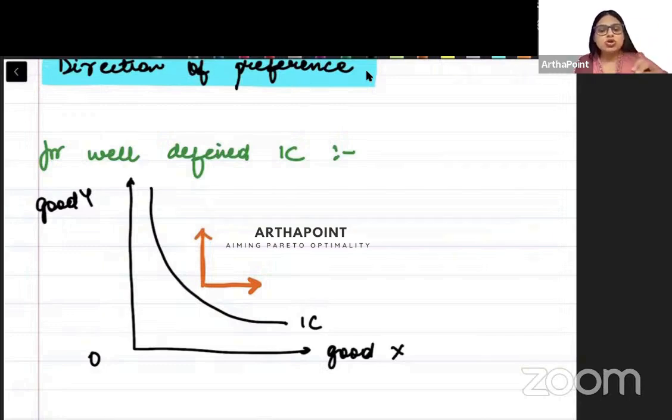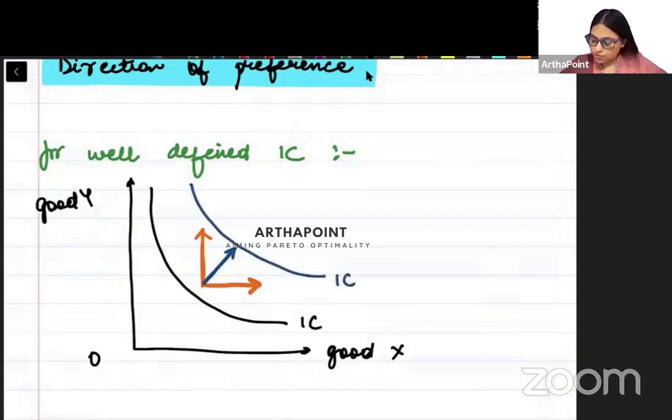Since consumer wants to increase the demand of both the goods, we find the direction of preference from between. ऐसे माने higher the indifference curve, more the utility.